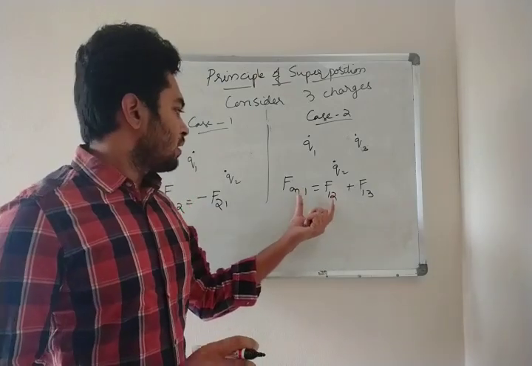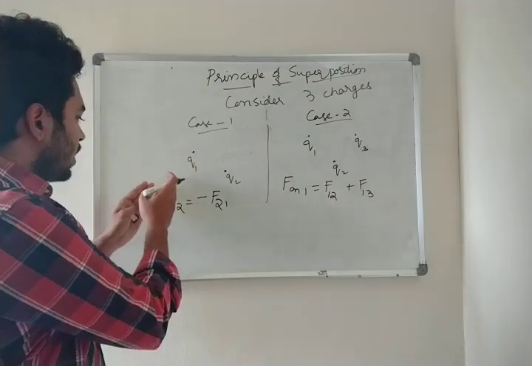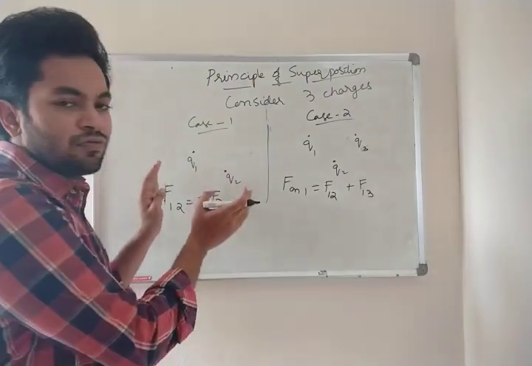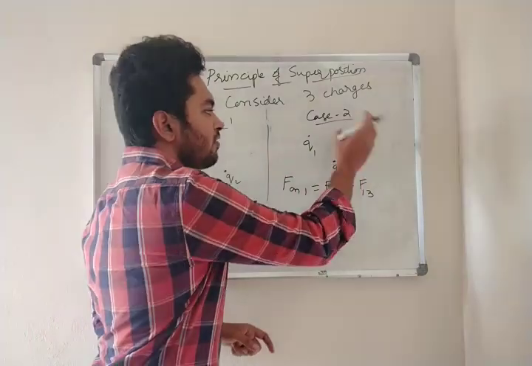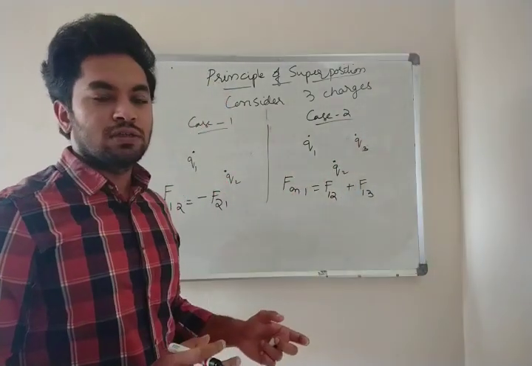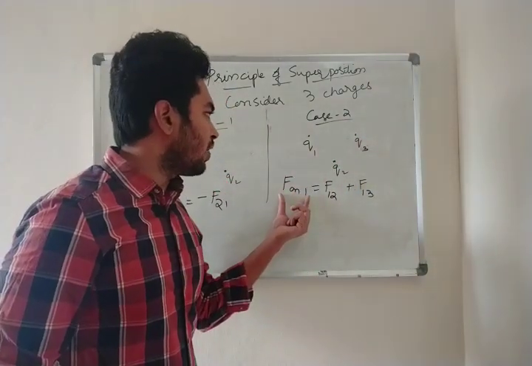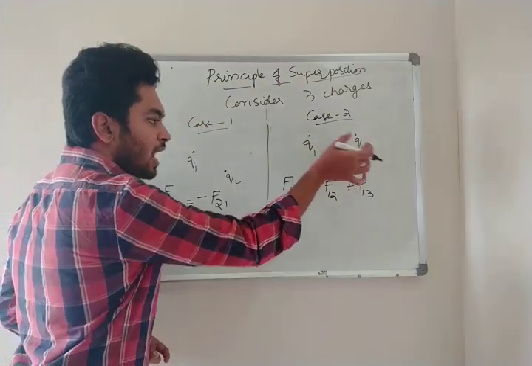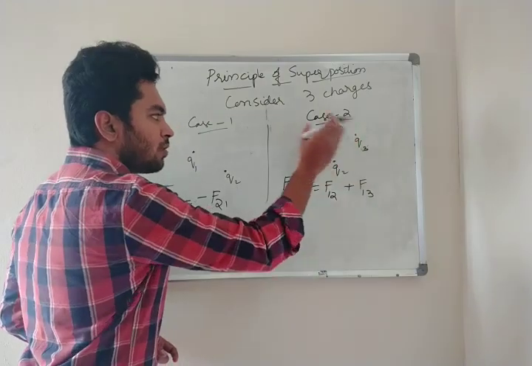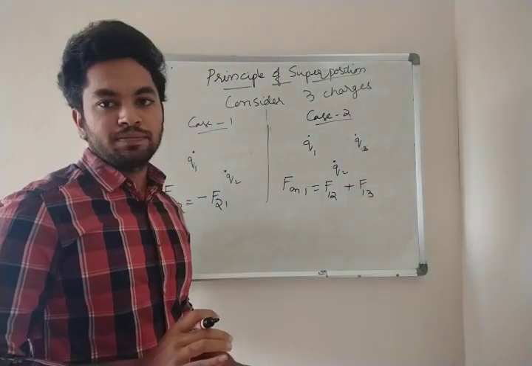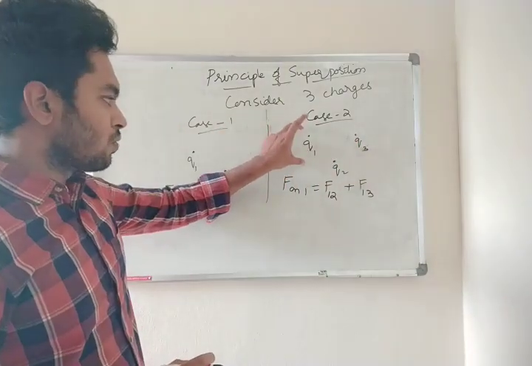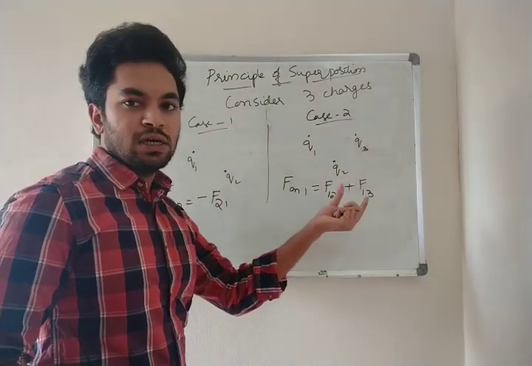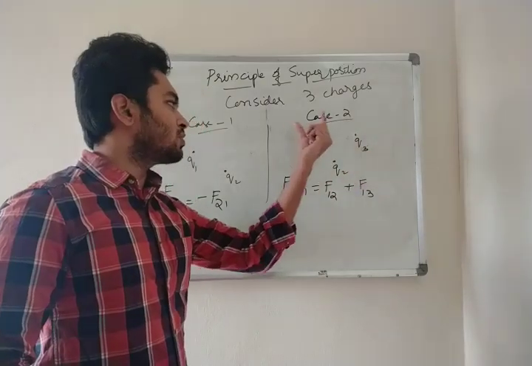Here F12 is equal to F21, so this is the force between both of them. So here we have got a new charge. Charge 2 is also applying force on 1 and charge 3 is also applying force on 1.